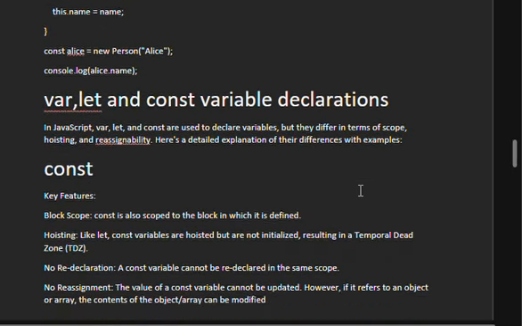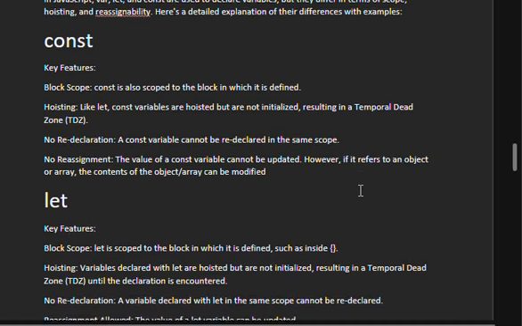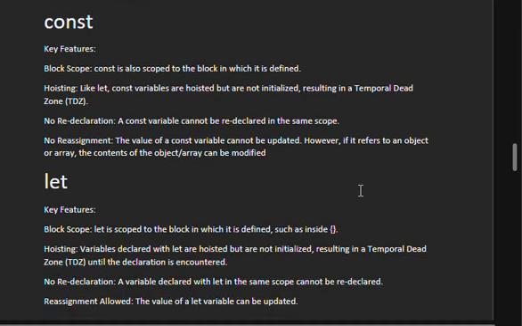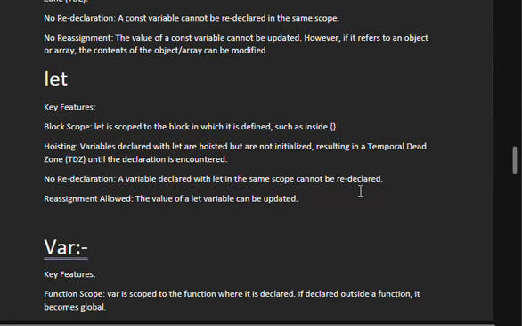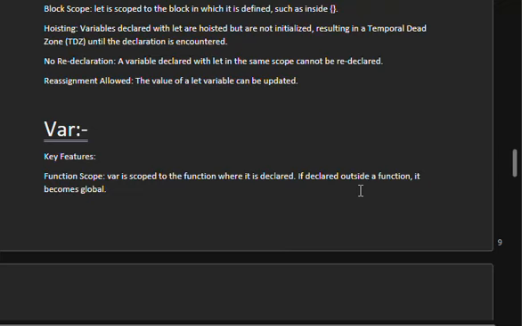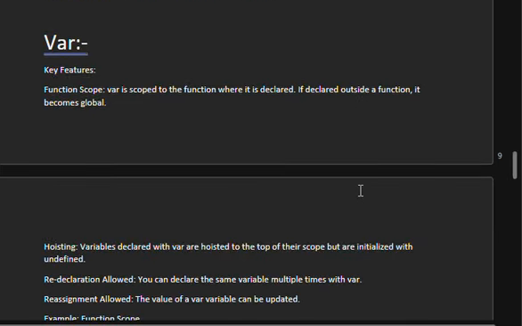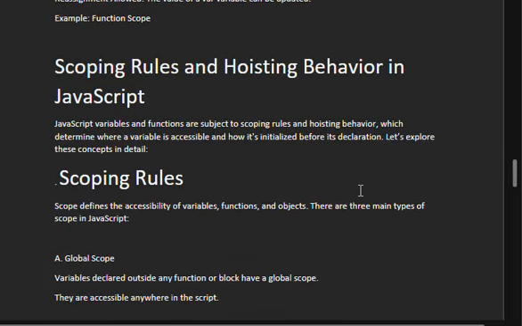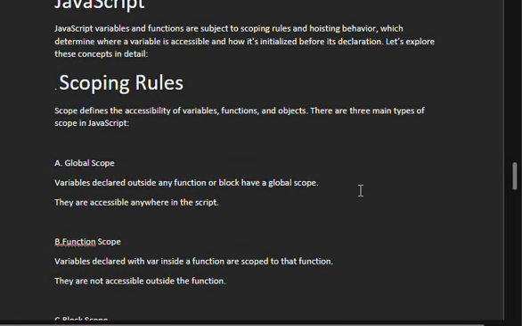Var, let and const variable declarations. Const is scoped to the block in which it is defined. Let is scoped to the block in which it is defined. Var is scoped to the function where it is declared; if it is outside of a function, it becomes global. Scoping rules and hoisting behavior.